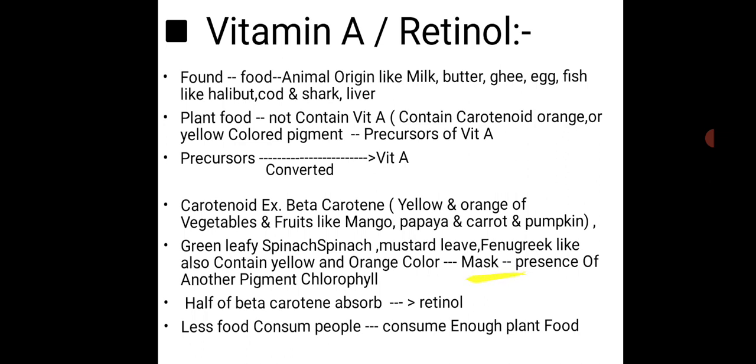Because they are masked in the presence of another pigment, chlorophyll. The chlorophyll hides these orange and yellow colors, and that's why green leafy vegetables contain yellow and orange color but they are not seen by our eyes.